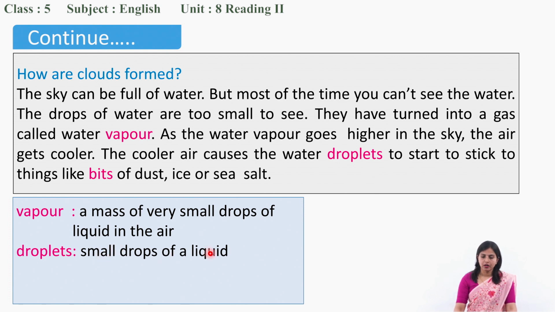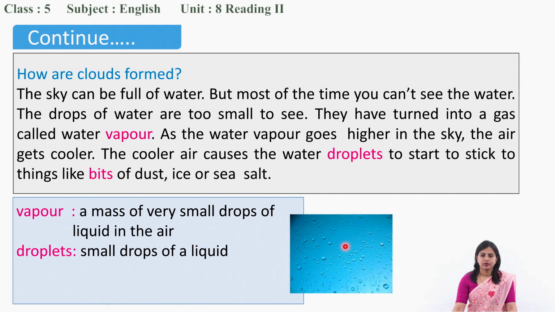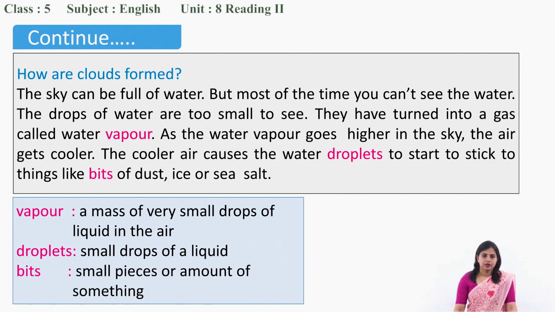So droplets means small drops of a liquid, something like this. Can you see? These small droplets of water. Yes, so that's called droplets. So, very small drops of liquid. Okay, so bits means small pieces or amount of something. Tiny pieces of something, like bits of dust, smoke, right? They are called bits, okay?